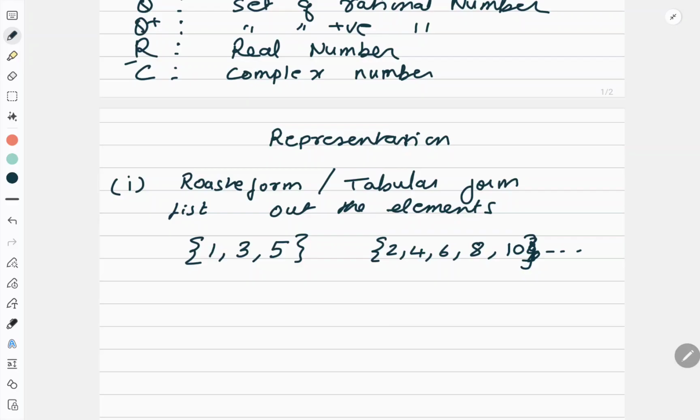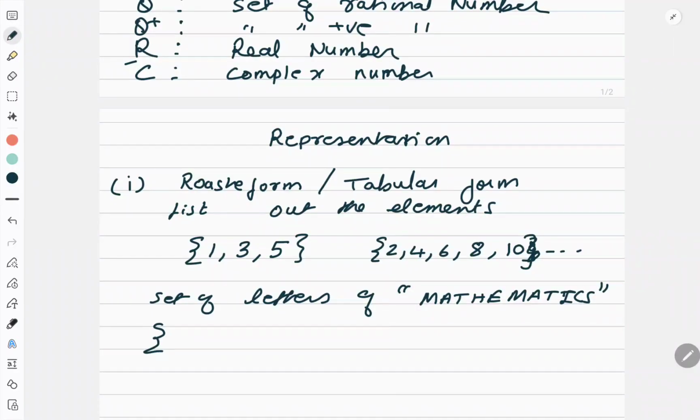Then I can also write like this. Pay attention here. If I am writing the set of letters of mathematics, there is one important thing you need to understand. I write M, A, T, H, E. Now M came again, so no need to write it.